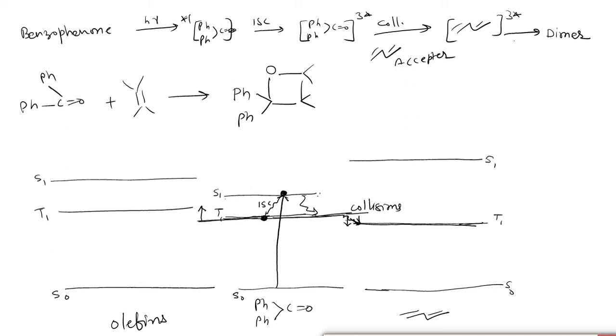And now after formation of this triplet state, this will give the dimer. This is the main key of photosensitization. While in this case, this is the phenomenon of photoaddition, and this is the phenomenon of photosensitization.